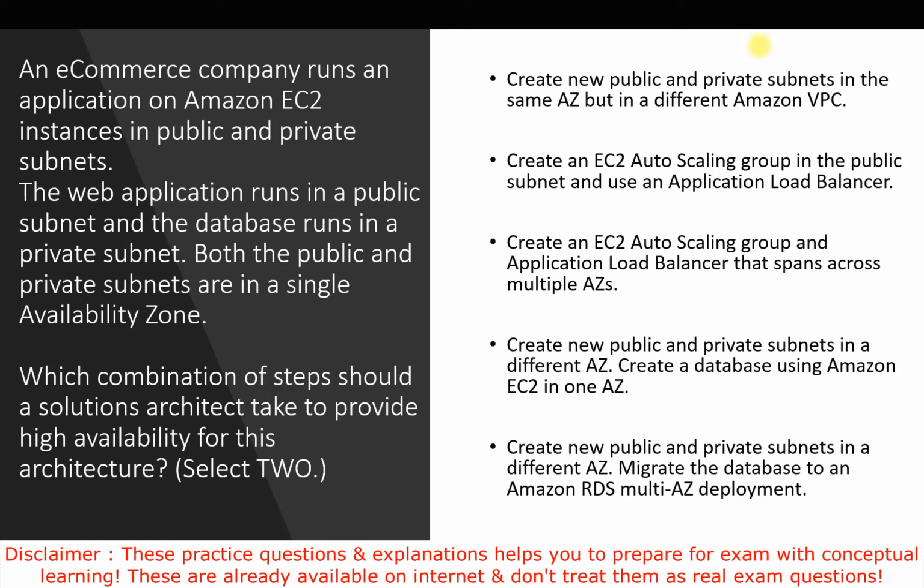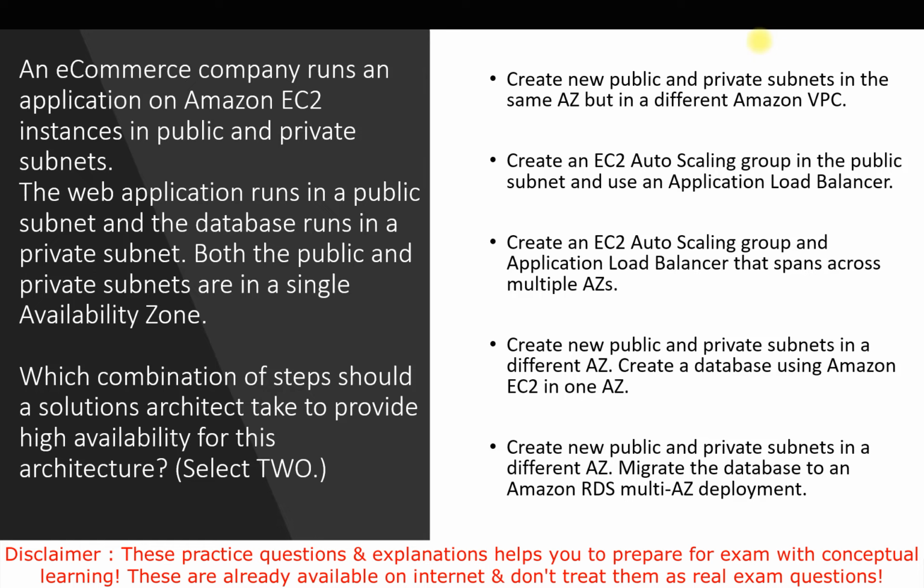Now we'll talk about the fourth option, that is create new public and private subnets in different availability zones, and create a database using Amazon EC2 in one availability zone. The thing is, creating a database using Amazon EC2 will not provide high availability, because this is not a database solution meant for high availability. But in the question we are looking for high availability.